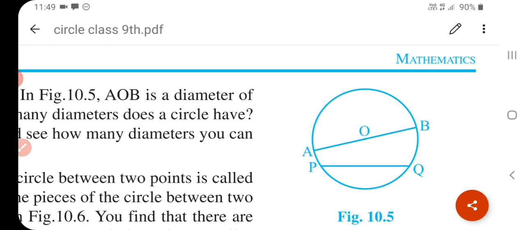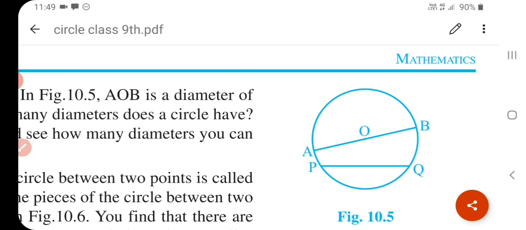A chord of a circle which passes through its center is called a diameter. Okay, understand? So a chord of a circle which passes through its center is called a diameter of a circle, and a diameter of a circle is the longest chord of the circle, and all diameters have equal length. Okay, understand? So what about a chord of a circle? A line segment joining any two points of a circle is called a chord of a circle.